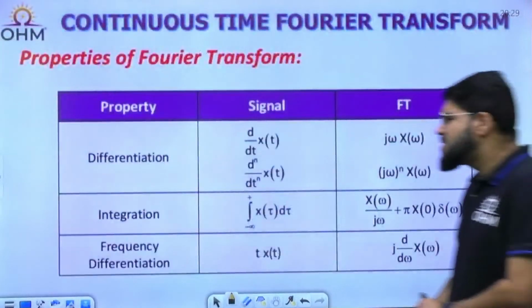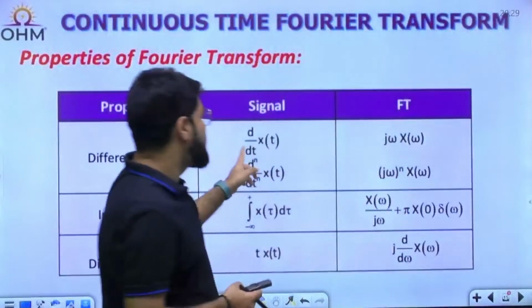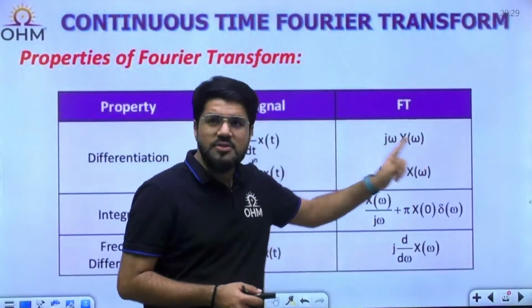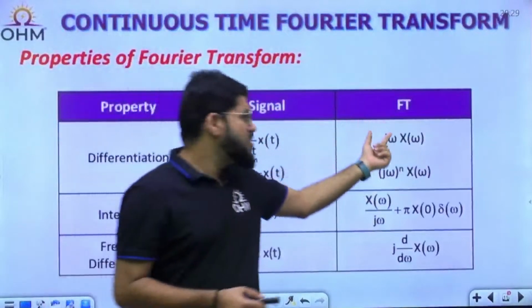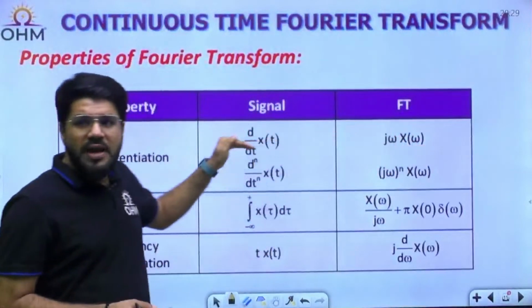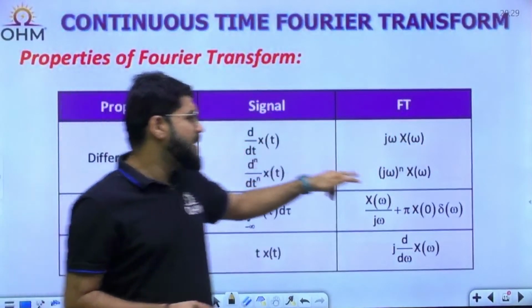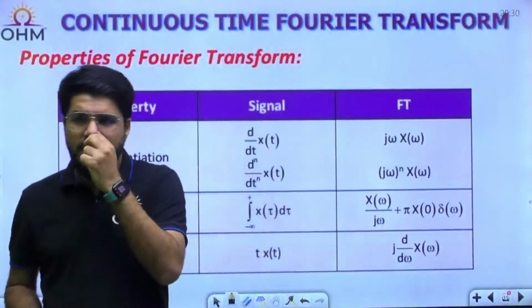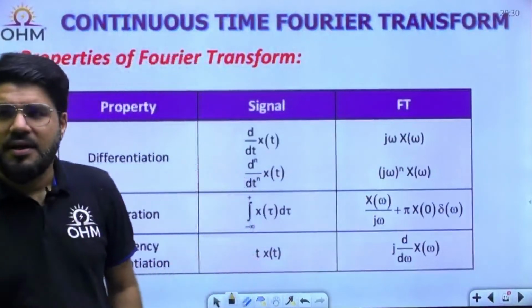Okay, differentiation. So the first derivative d by dt of x(t) has the Fourier transform j omega X(omega). So if you keep differentiating, the j omega factor keeps multiplying. So for the nth derivative, the Fourier transform is given by j omega power n X(omega), right? j omega power n X(omega), right?